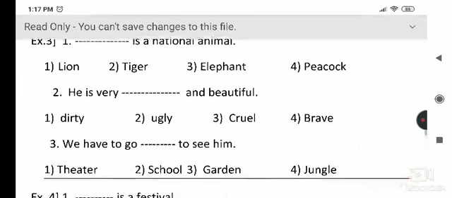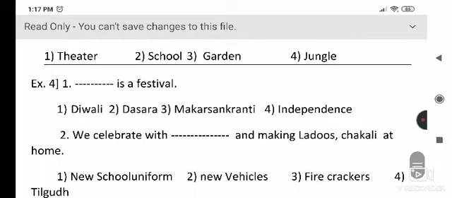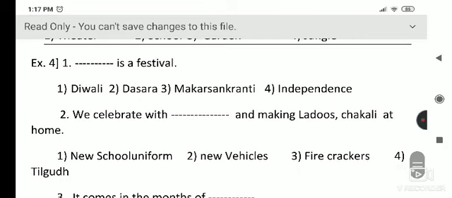Further, in example 4, the first sentence is: dash is a festival. All four options are festivals: Diwali, Dasara, Makar Sankranti and Independence Day. The second sentence is: we celebrate with dash and make laddus and chaklis at home. So we make laddus and chakli at home in the festivals of Dasara and Diwali. So the two options, Makar Sankranti and Independence Day, are cut off. Then the remaining two options are Diwali and Dasara.